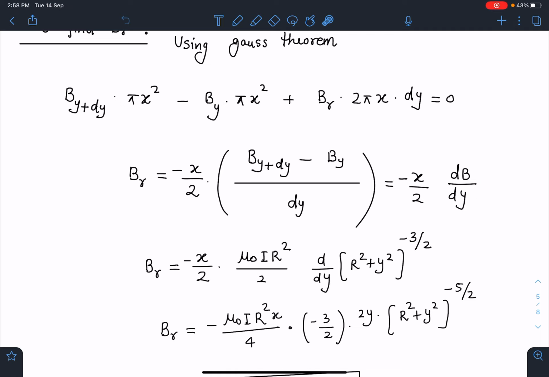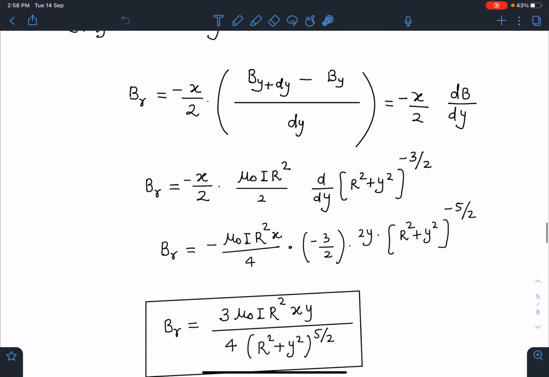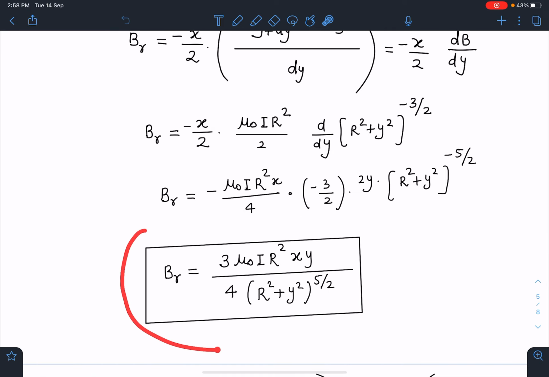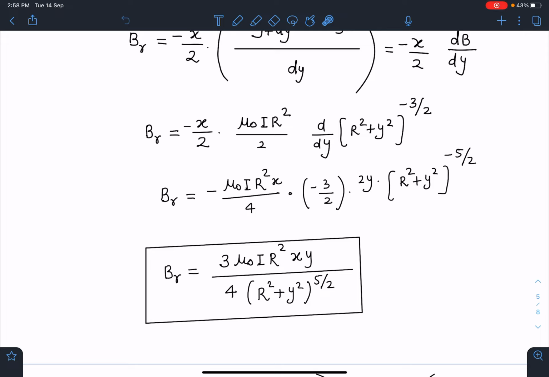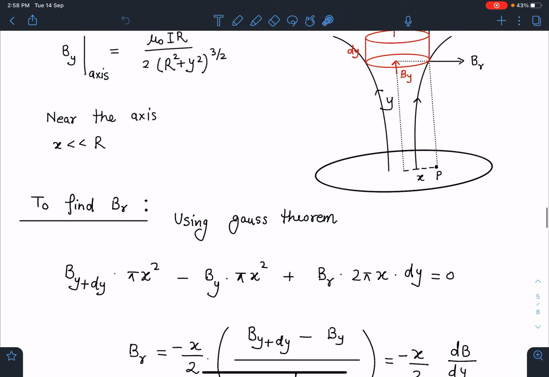Now we know the value of B on the axis, near the axis. So if I differentiate this, finally I am going to get this result for Br. I'm not showing the differentiation part. I think you can easily do that. So I'm getting this Br as 3 by 4 mu naught I r square xy divided by (r square plus y square) to the power 5 by 2. Now by using this Br, I am going to calculate the value of magnetic field at point P.